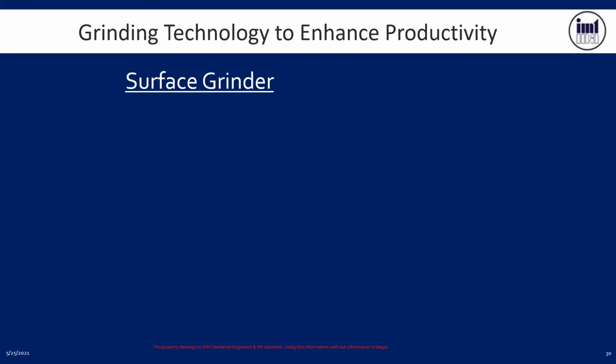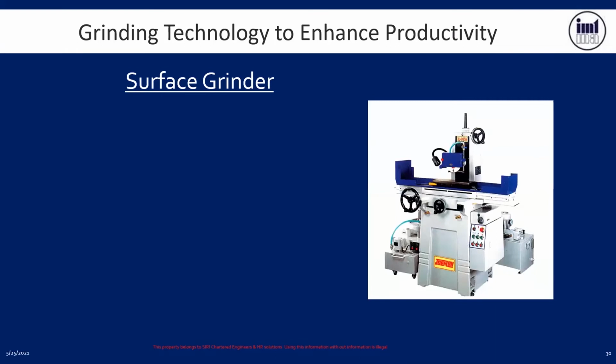After bench grinder, the next machine is called a surface grinder. What is a surface grinding machine? A machine which can produce a flat surface, or grind a flat surface, is called a surface grinding machine. A surface grinder is a person who can grind flat on the job. Maybe this machine is very familiar to everyone. Most people have seen it. This is one of the surface grinding machines.